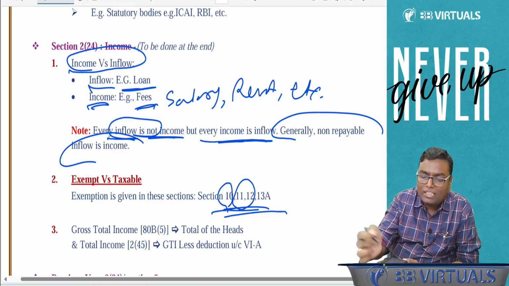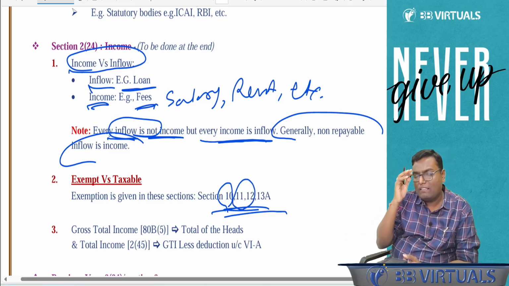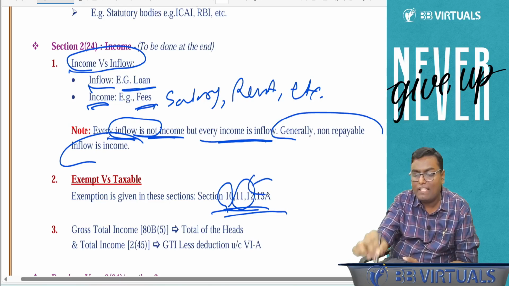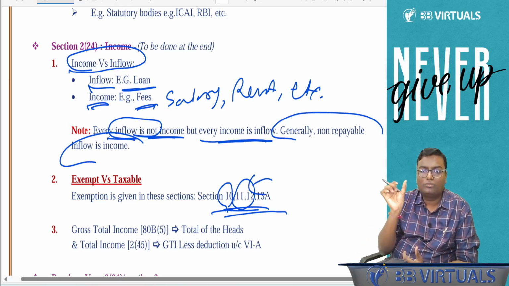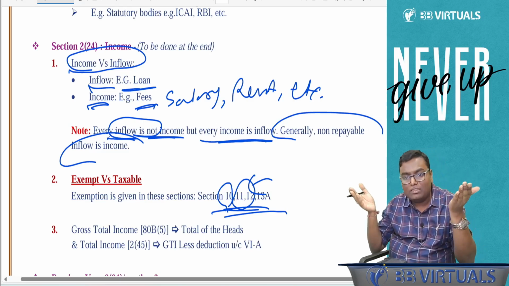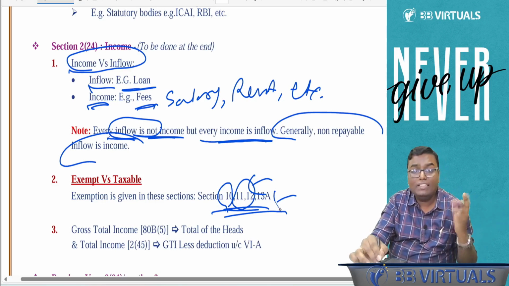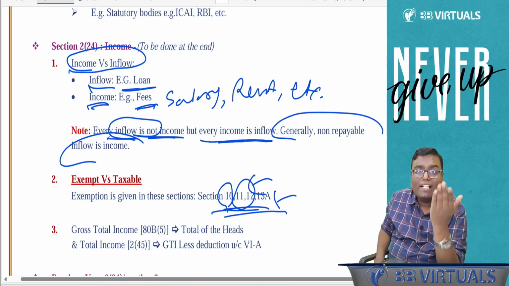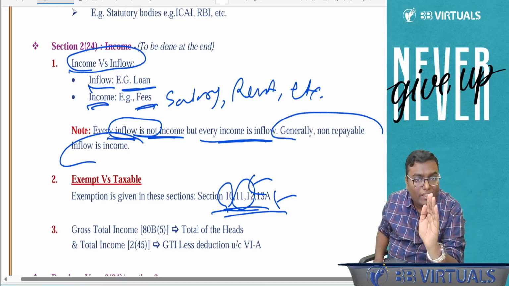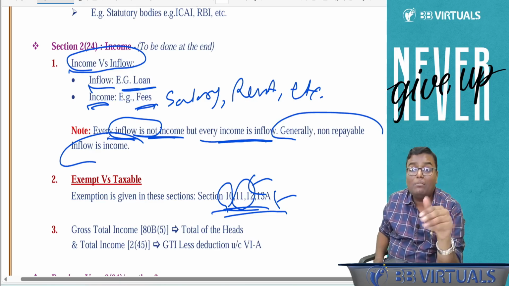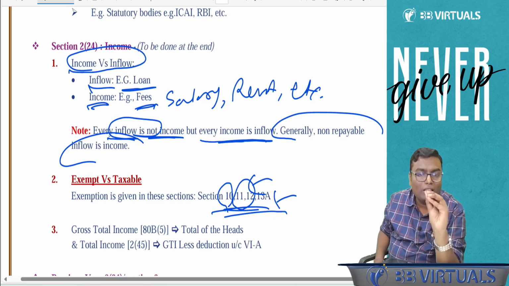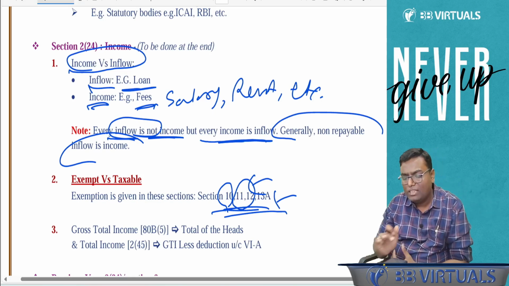Sections 11, 12 and 13A we will learn in CA Final because they are covered in CA Final. But let me give you the summary. Sections 11 and 12 say that if you have an NGO, either a charitable trust or a religious trust, they are not supposed to pay tax even though they are a person, because their income is exempted. 13A, political parties. If you are a political party, you are a person, but your income is exempted. You are not supposed to pay income tax.